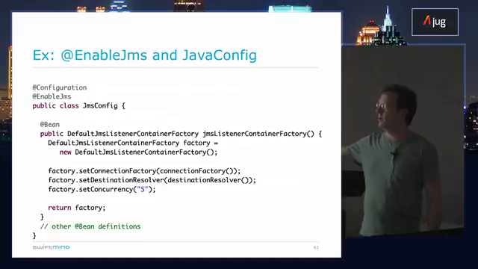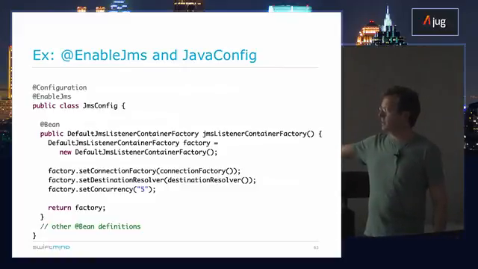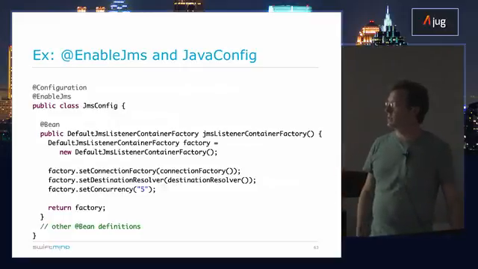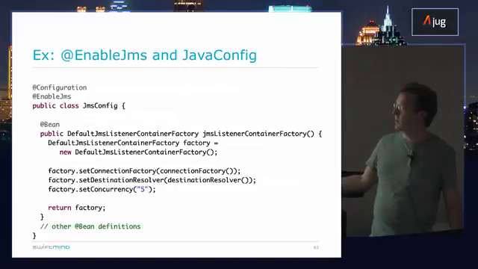We're using the default one here, setting up the connection factory that's coming from somewhere else. Here I just say add other bean definitions, configure elsewhere. So some connection factory, destination resolver for your queues and topics, setting some concurrency settings, etc., and returning that. And then basically just having this @EnableJms and having a bean of this type gets you up and running.